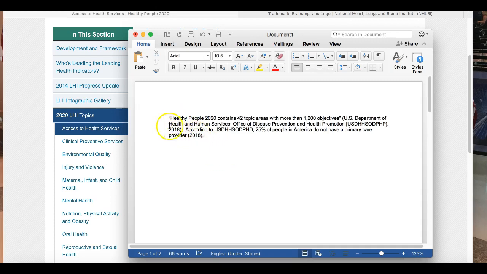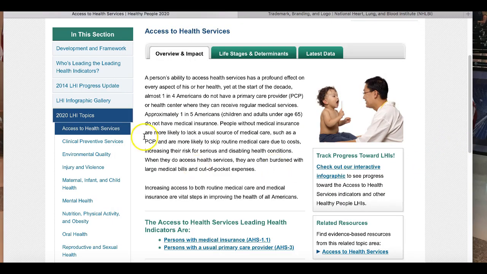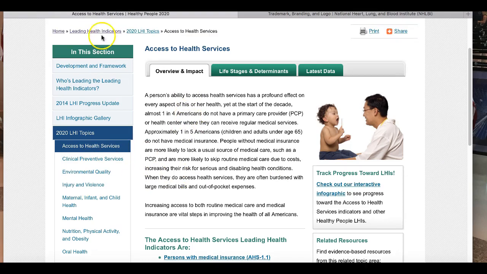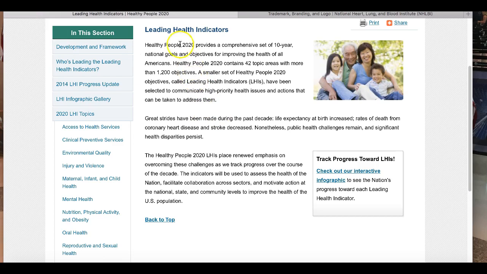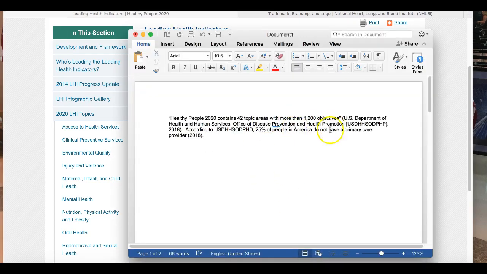But this one up here where it's a direct quote, because it's a direct quote, I have to put a page number, or since I'm getting it off of a website, I have to put a paragraph number. So this came from the first paragraph. So over here, after my date, I need to put paragraph 1.